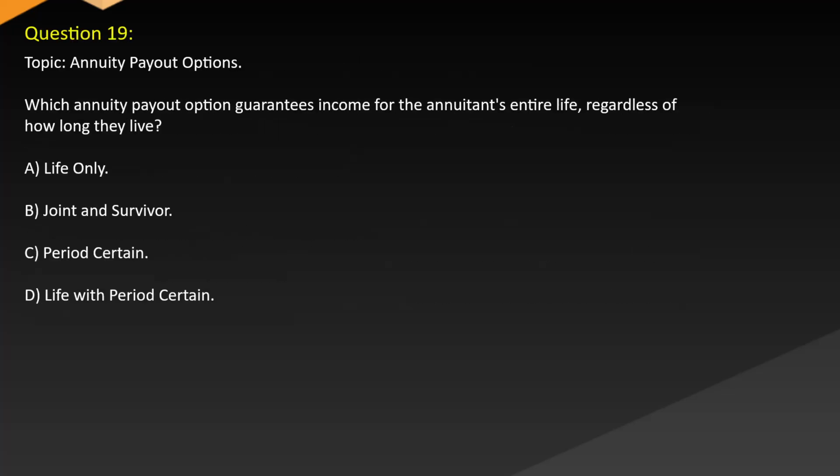Question 19. Topic: Annuity payout options. Which annuity payout option guarantees income for the annuitant's entire life, regardless of how long they live? A. Life only. B. Joint and survivor. C. Period certain. D. Life with period certain.